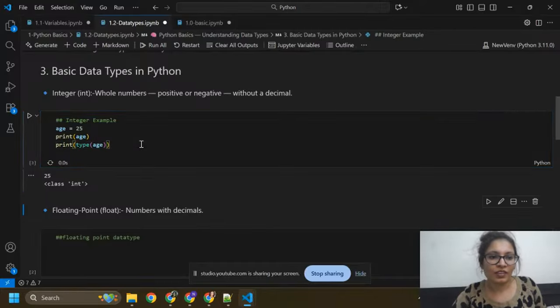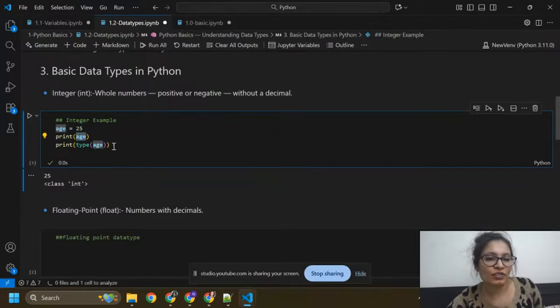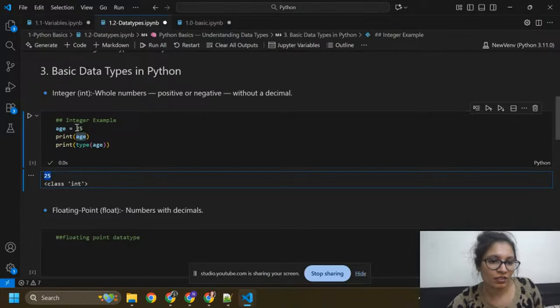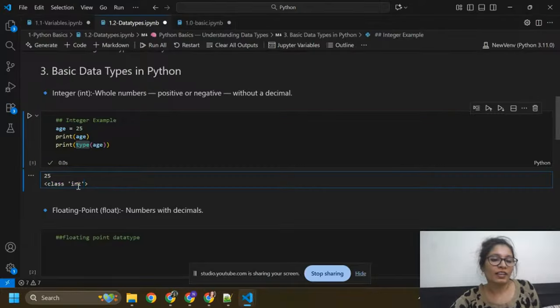Okay, so here age equals 25, print age, and print type of age. Print age means 25, and you can see in the second line class integer. So its type is integer. That's why we have class equals integer.